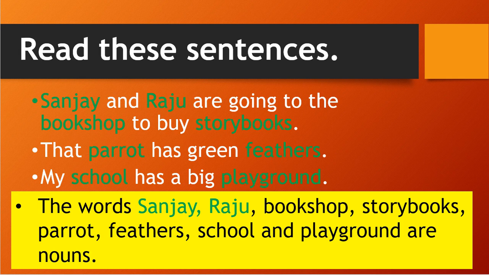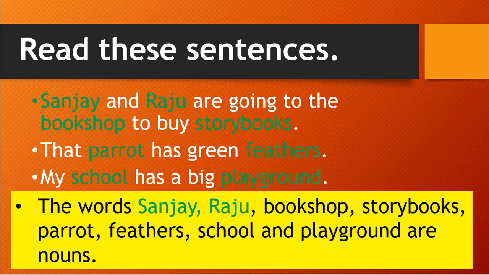Correct? And the second sentence says that the parrot has green feathers. My school has a big playground. So in this I have marked in green color which are nouns. So Sanjay and Raju, those are any student or any boy or any person's name. Bookshop is one kind of place where you can purchase books. Storybook is also one kind of thing. Correct? Book is a thing. So storybook is one kind of thing.